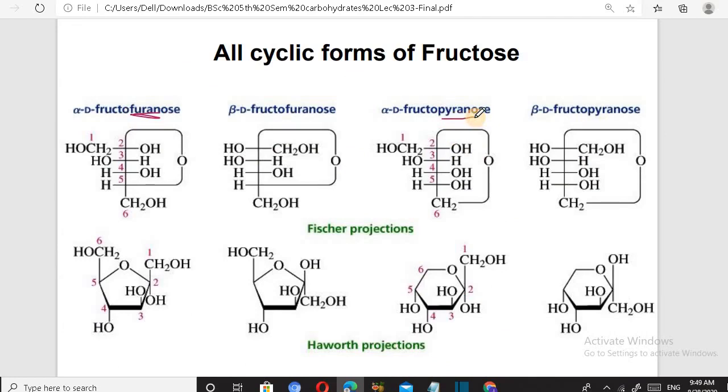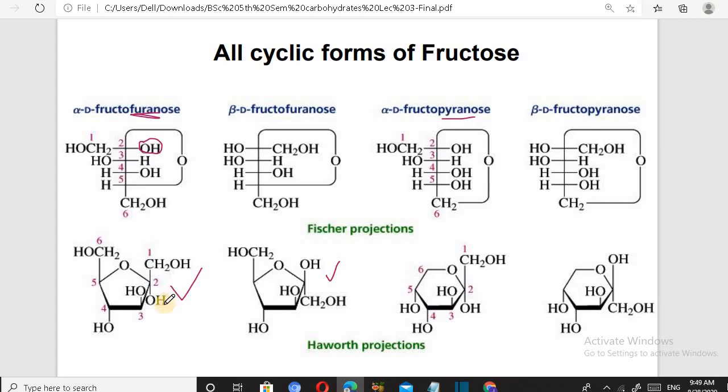In the furanose structure, the second, third, fourth and fifth carbons form a ring, and we have five atoms in this ring: four carbon atoms and one oxygen. In both, we are considering this OH group.